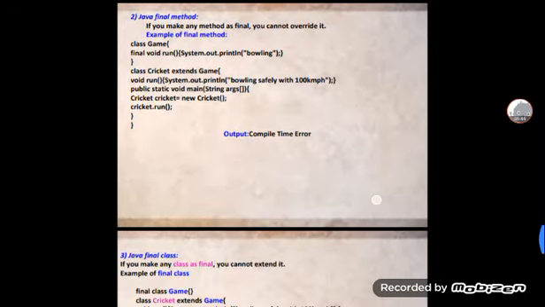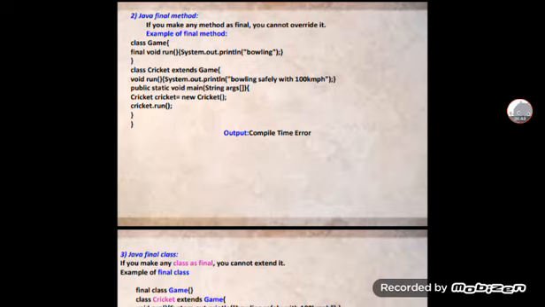And then the Java final method. If you make any method final, you cannot override it. For example of a final method, in a class there is final void run, which prints something about bowling. Then class Cricket extends it with void run printing bowling safely at 100 kmph. Then public static void main(String args), Cricket c = new Cricket, which also gives a compile time error.